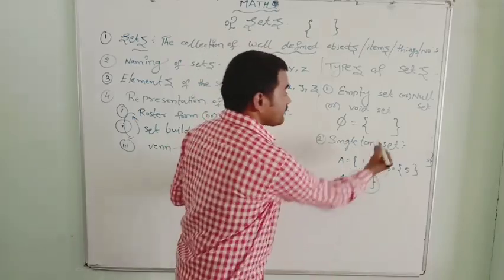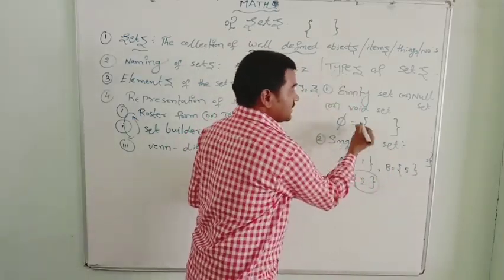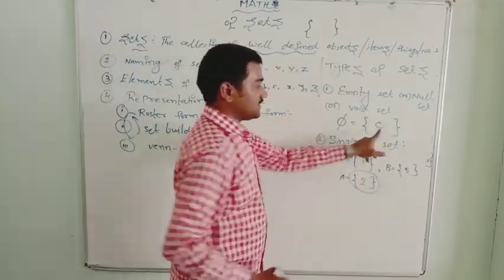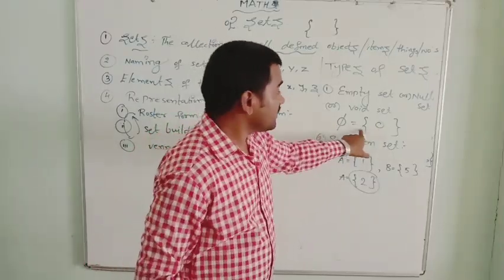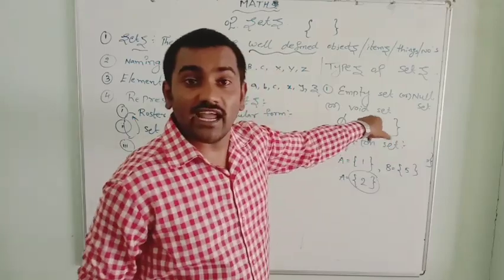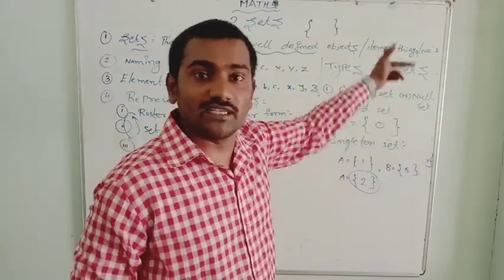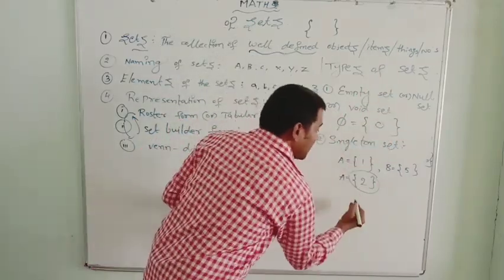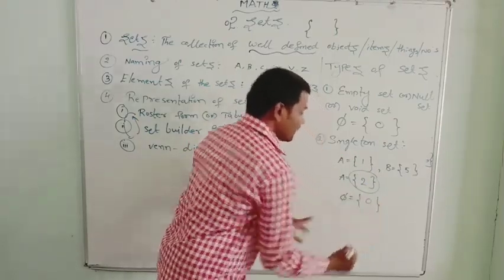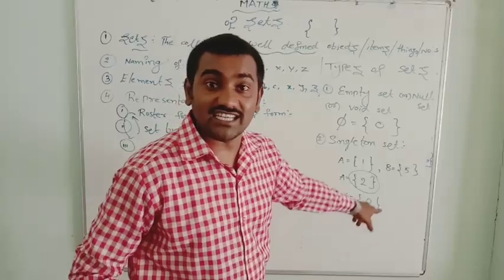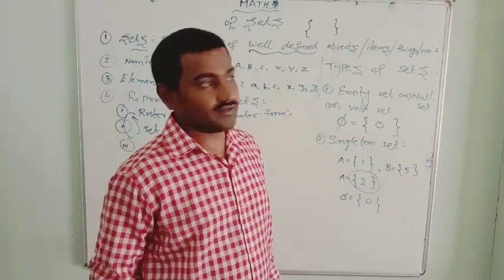And see, a set like B equal to 0 should not be considered an empty set, because it contains the element 0 in it. So it is not an empty set. It is considered a singleton set. Now B equal to 0, it's called a singleton set. It contains 0 as an element.